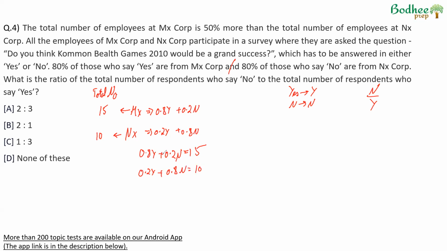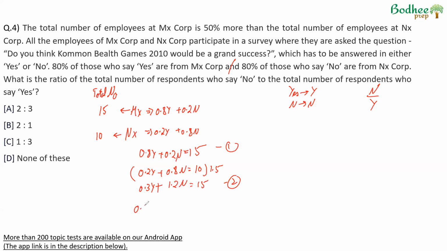Since we want to get a ratio between Y and N, we can multiply this by 1.5 so that the right hand side becomes 15. 0.5 into 1.5 will be 0.3Y. 0.8 into 1.5 will be 1.2N is equal to 15. So this becomes equation 1, this becomes equation 2, with 15 on both sides.